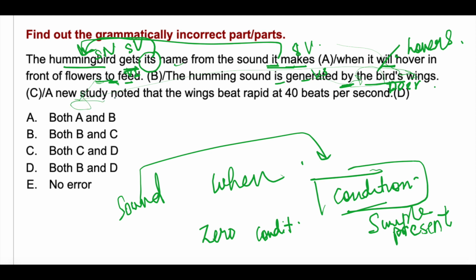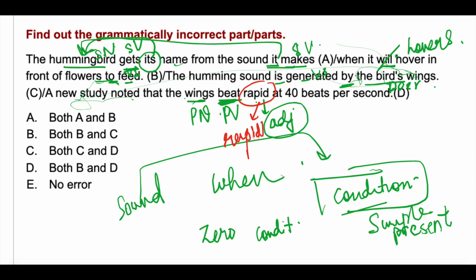By the bird's wings. A new study noted that the wings beat rapid. The wings is plural noun, so plural verb beat. This is correct. Rapid is an adjective. But here you have a verb. So for modifying verbs, you need adverbs. So instead of rapid, rapidly should be used. Okay, rapidly at 40 beats per second. So here one error is in this part, another error is in this part. So B and D, parts B and D are erroneous. So option D is your answer.